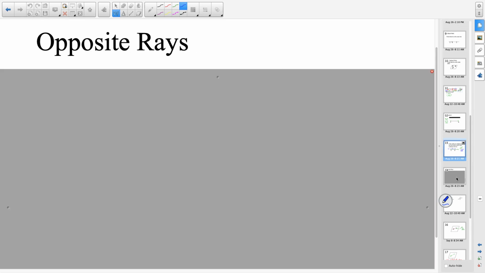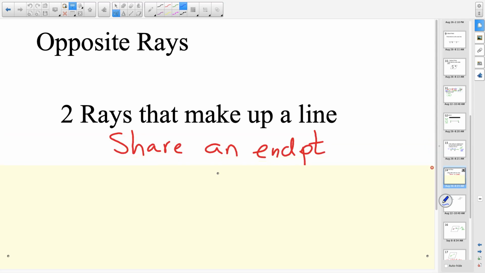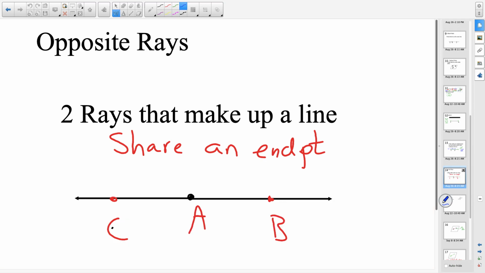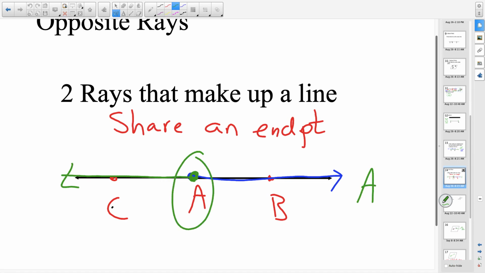In a line is technically a set of opposite rays. Opposite rays are 2 rays that make up a line. They must share an endpoint. Meaning when I look at this picture here, when I go to name my opposite rays, they have to share the endpoint. That means one ray would be A going through B. The other ray would be A going through C. That way they share that endpoint of A. So ray AB and ray AC are your opposite rays.